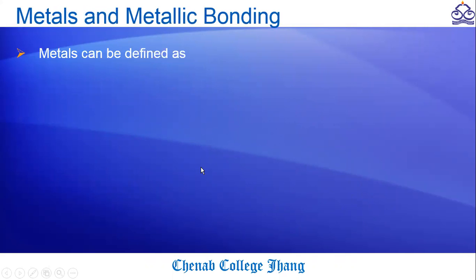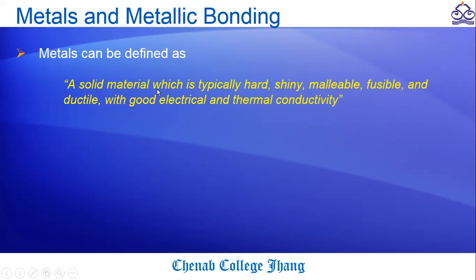Now, first, we will see what are metals and how we can define them. Metals can be defined as a solid material which is typically hard, shiny, malleable, fusible, and ductile with good electrical and thermal conductivities. What does malleable mean? Malleable means to make sheets, fusible means to melt, and ductile means to convert it into wires.